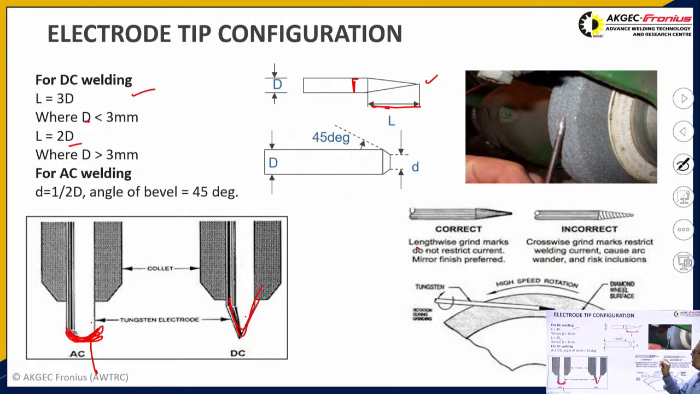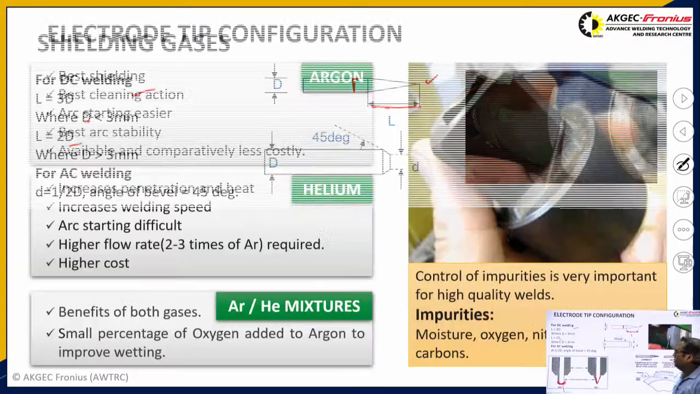While making the electrode tip configuration, you generally grind the tungsten electrode lengthwise, not crosswise. Otherwise, if you do crosswise grinding, there will be chances for the arc to wander, and there may be chances that inclusions can interfere during welding operations, and you can obtain a defective weld.